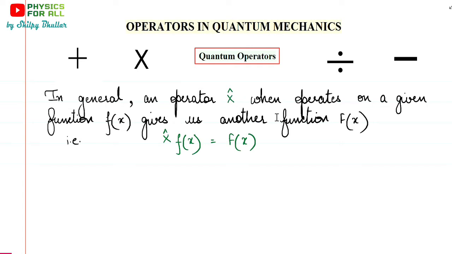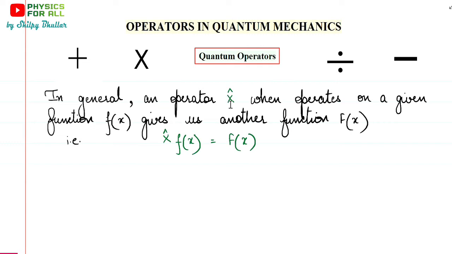So when this operator operates on a given function f of x, means we have some function f which is depending on x. Whenever we write a variable in parentheses, that means the particular function f is depending on that variable. As soon as x changes, our function would change. All right. So we have f of x as our function.